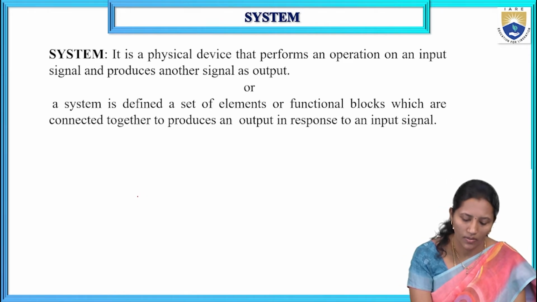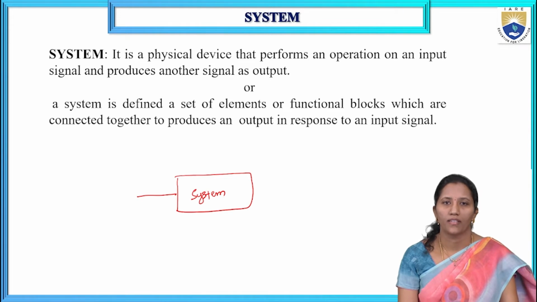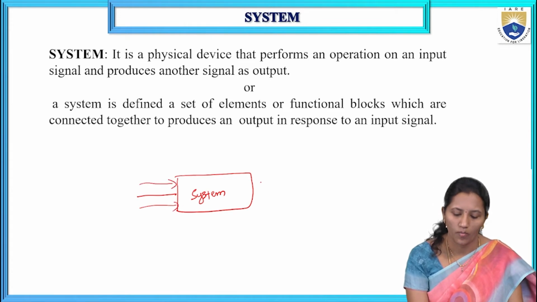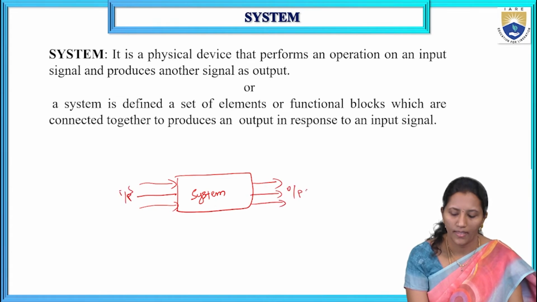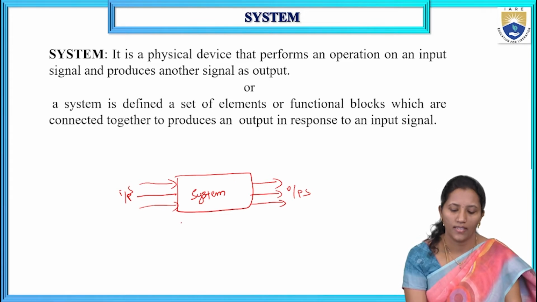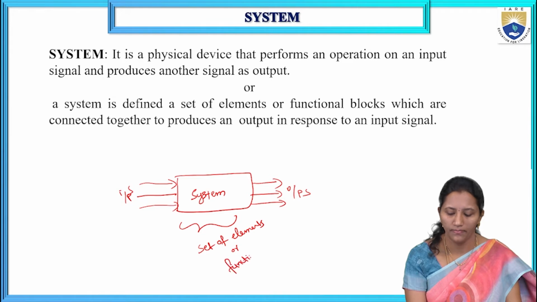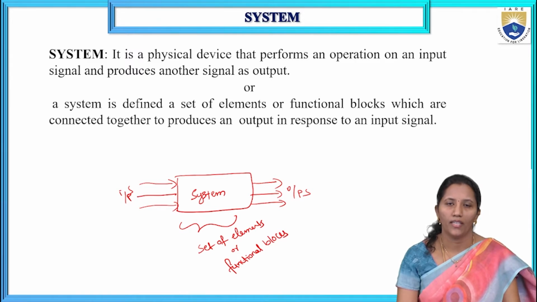So here we are going to take a system. A system may have one or more inputs and one or more outputs. It is defined as a set of elements or functional blocks which are connected together to produce an output in response to an input signal.